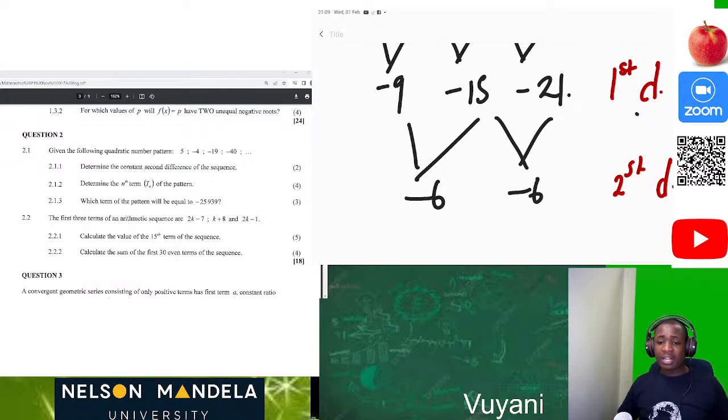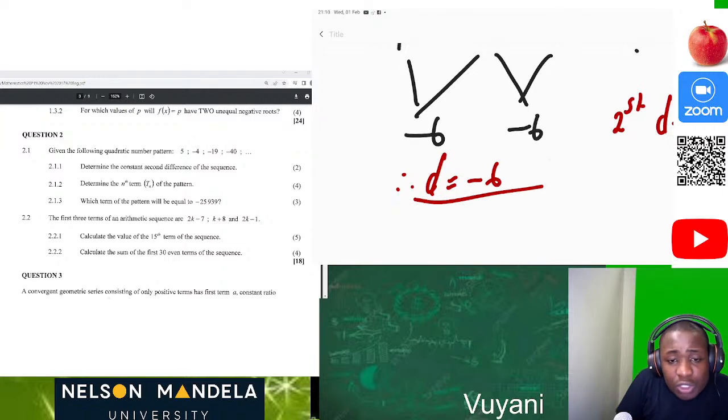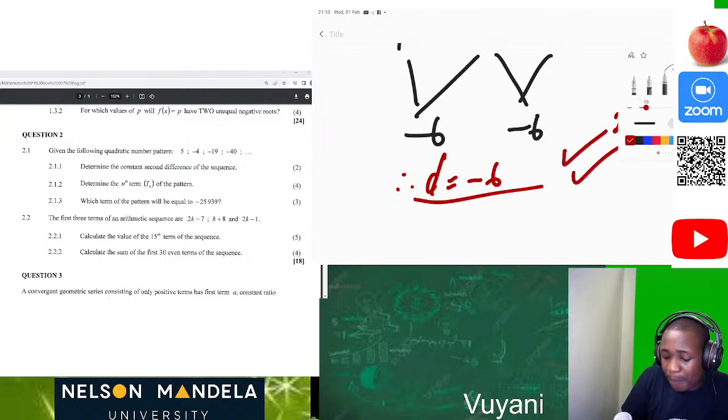Just to recap, this was easy. What do we know about a quadratic number pattern or quadratic sequence? It has a constant second difference, and the first difference forms an arithmetic sequence. After that, we can determine the second constant difference. Therefore, our D is equal to negative 6. Then you get your 2 marks, just like that, just for being able to solve that part.